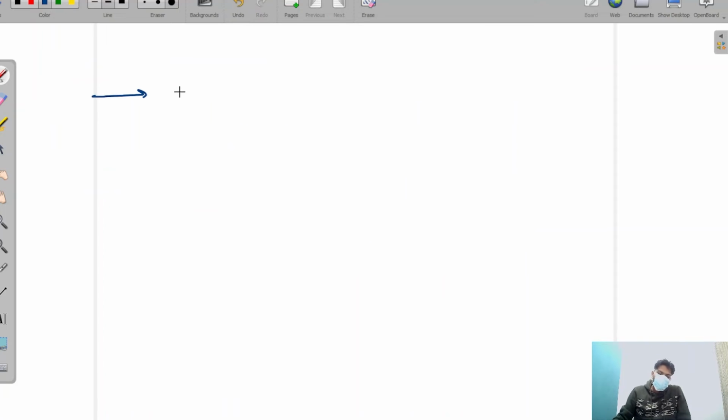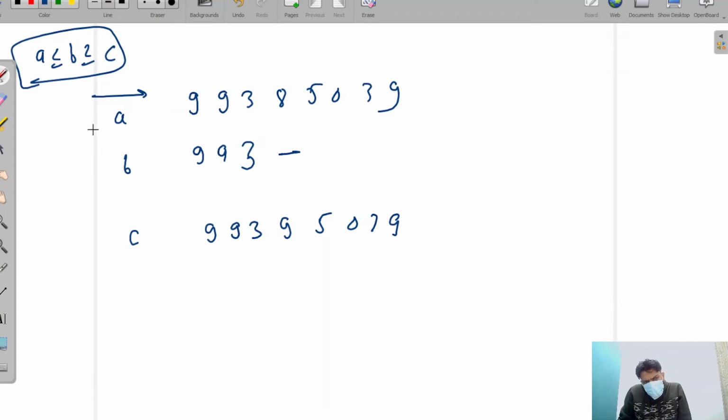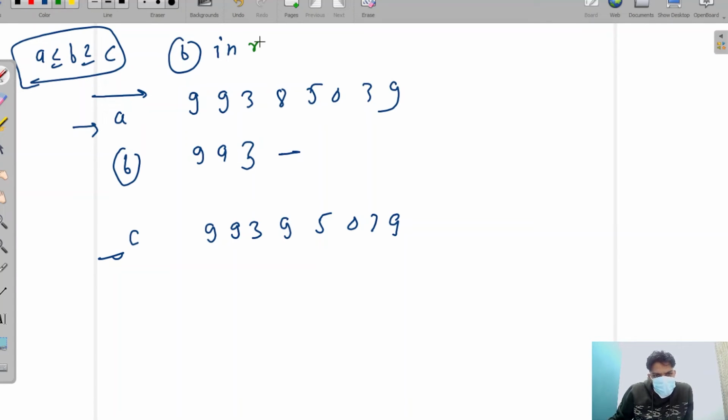So I'm going to explain with an example. If this is A, this is B, and this is C, and A is less than or equal to B, which is less than or equal to C, then what we are getting here is that B is in the range of A and C.